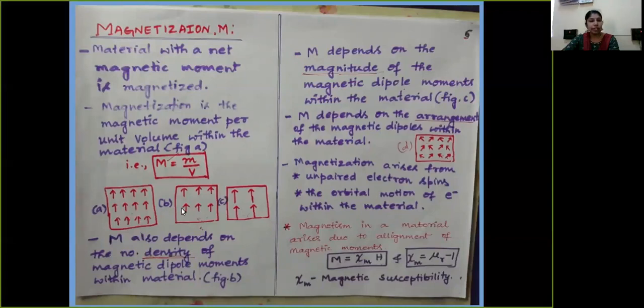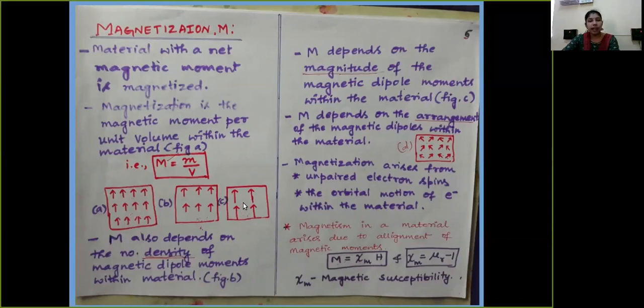So if you consider like this, the magnetization will be more in specimen A and less in specimen B. It is because the magnetization depends on the density of the magnetic dipole moment. As the magnetic dipole moment density increases, the magnetization also increases.